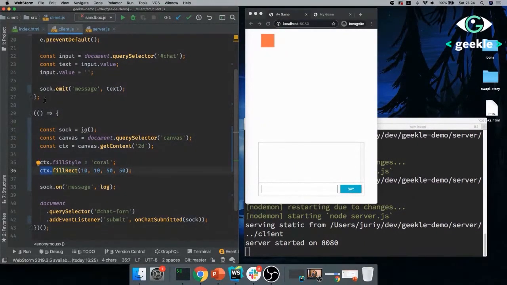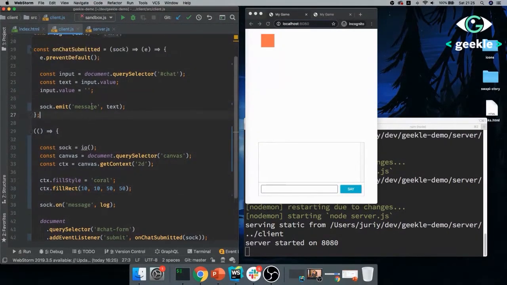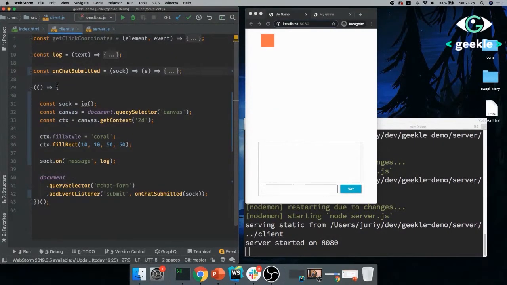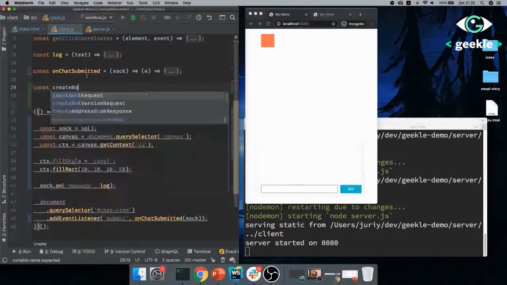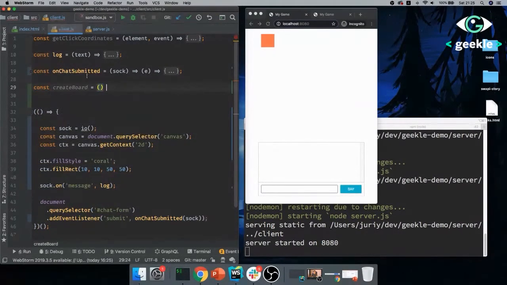So what I will do right now is refactor this code a little bit, and I'll wrap this context in a closure so that I don't have to care about it anymore. I'll create this closure, this function called create board. And board will be my abstraction for everything that is related to the game rendering.